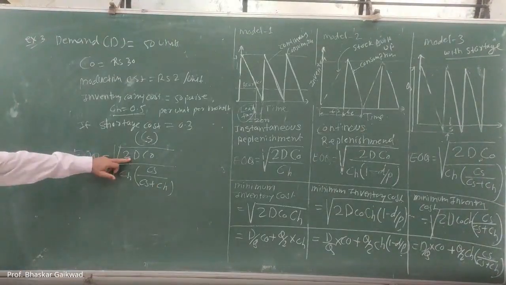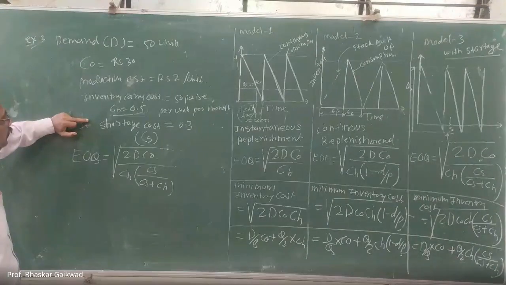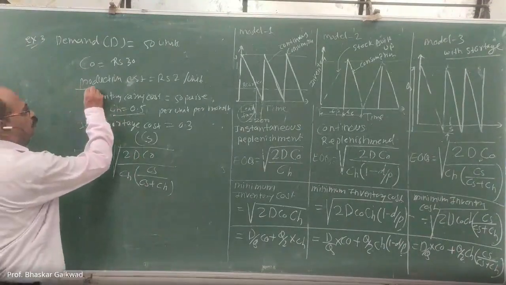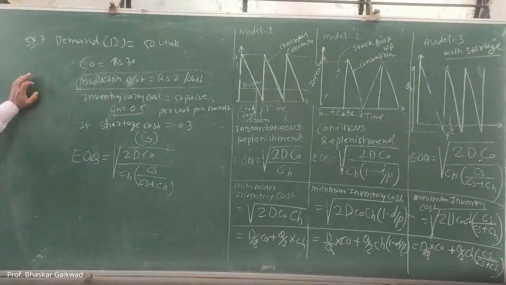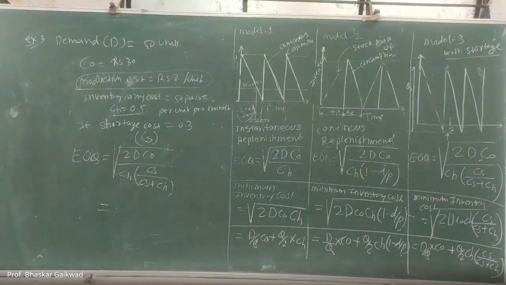Here demand is given, order cost is given, shortage cost is given, holding cost is given. There is no use of the production cost. Just put these in and calculate. What is the answer?